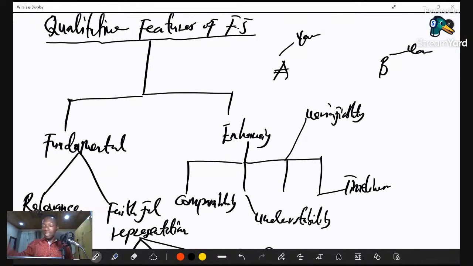And lastly, timeliness. Timeliness has to do with the financial information being presented at the location and place where it can be used for making sound decisions. If it's not presented on time, then it loses its usefulness. So under timeliness, we are talking about the usefulness of the financial information. It should be presented on time so that we can use it for making sound economic decisions.